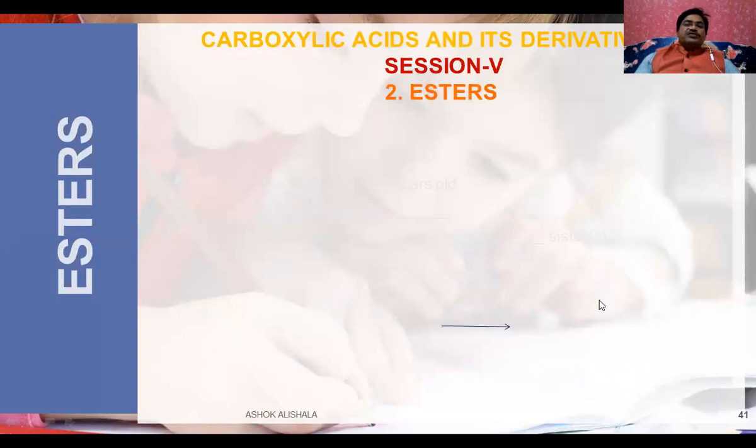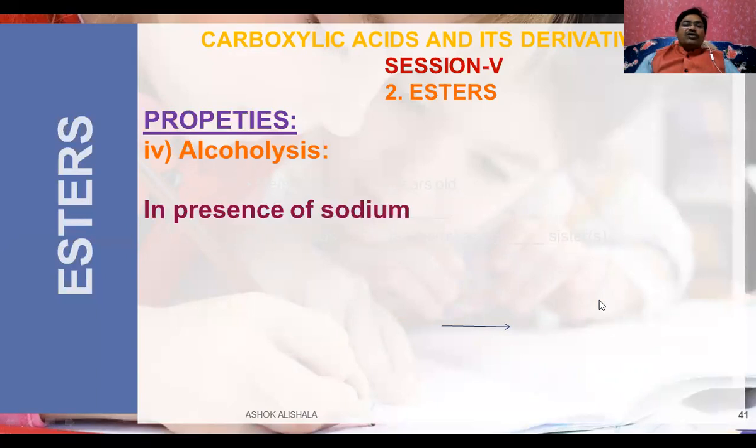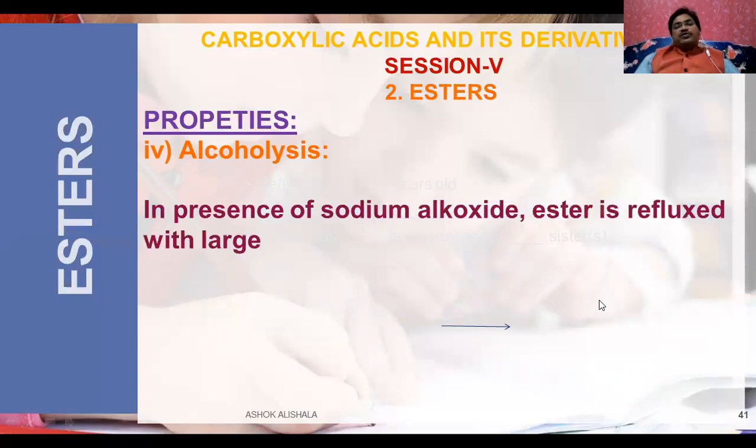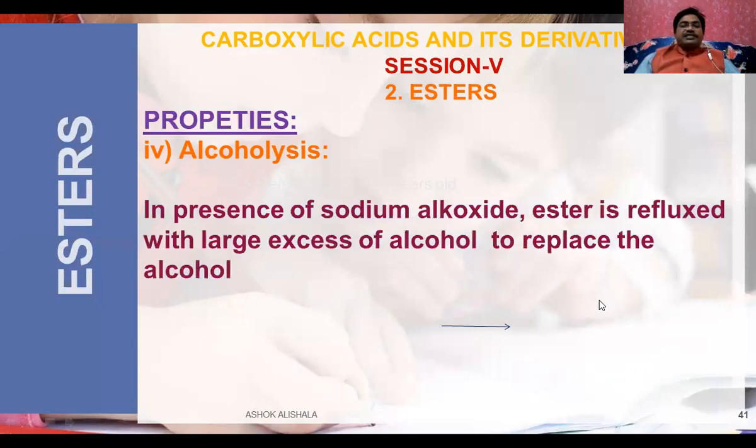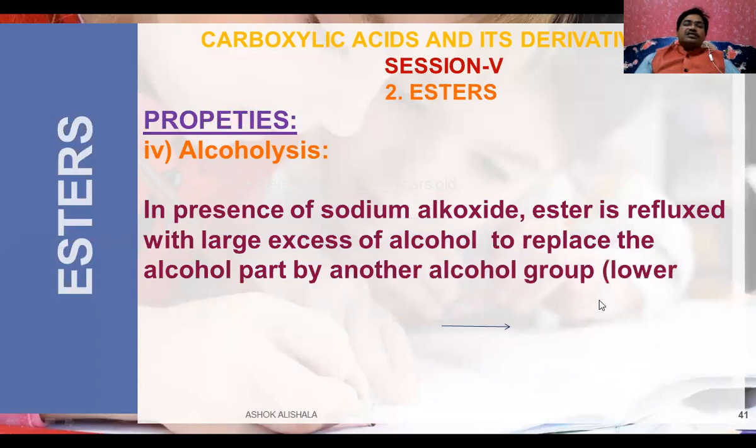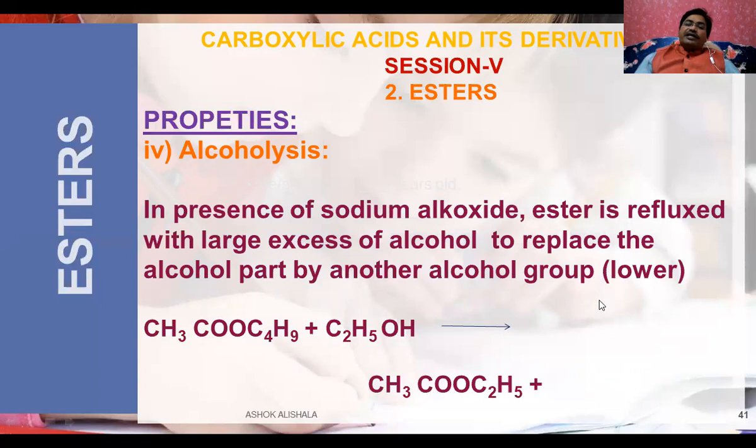Now let us see this one. Another property is alcoholysis. In presence of sodium alkoxide, ester is refluxed with a large excess of the alcohol to replace the alcohol part by another group of lower one. So for example, here it is butyl acetate. When we treat it with ethyl alcohol, we will get ethyl acetate and butyl alcohol.